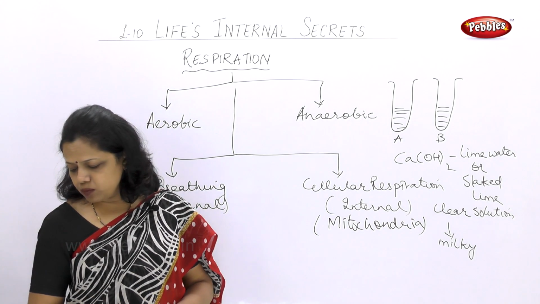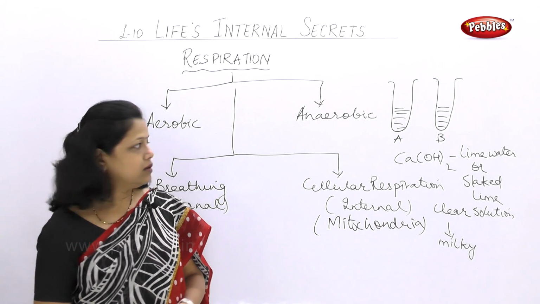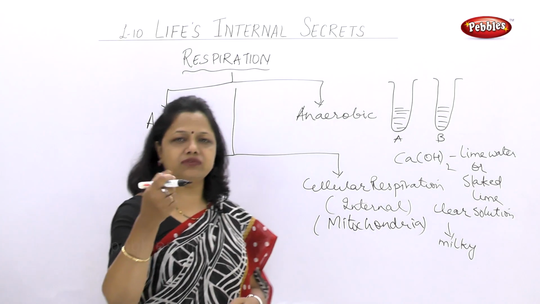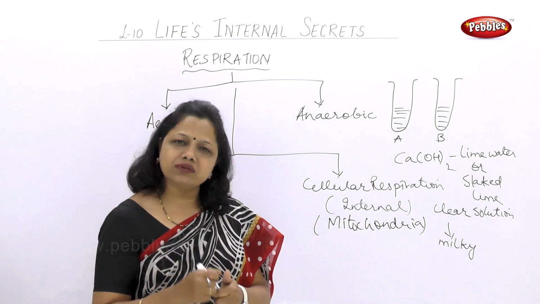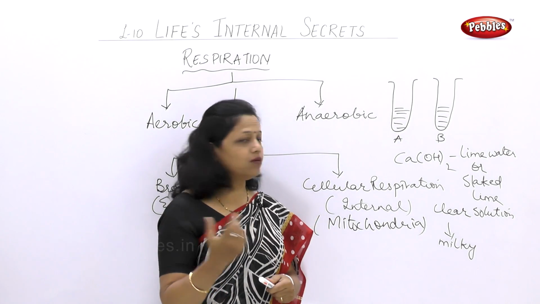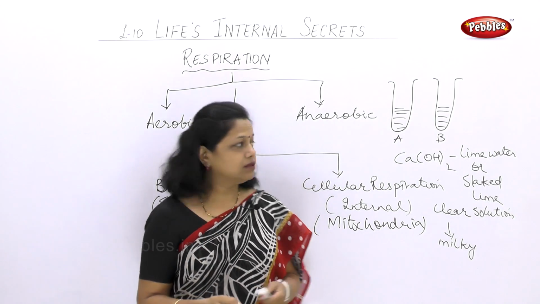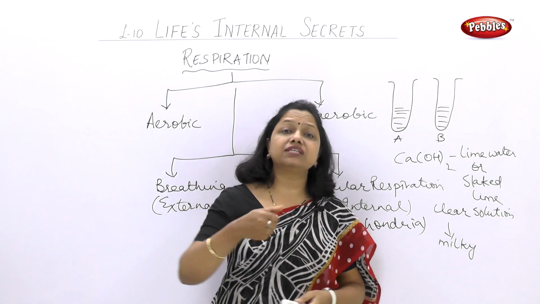In the second test tube labeled B, release air through a syringe or pitchkari. Now you can use a syringe here. What is a syringe? The injection which we get, that is actually the syringe, a small syringe. If you don't have a syringe, the pitchkari which you use when you play Holi works the same way as a syringe. Now in the B part, you blow the air with the syringe.